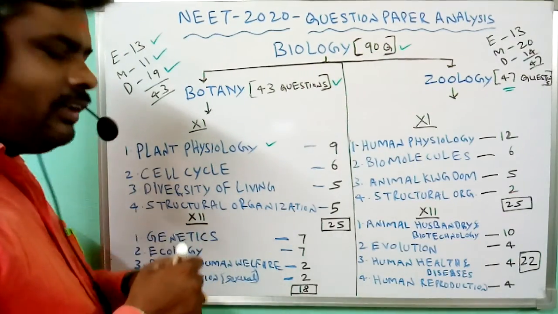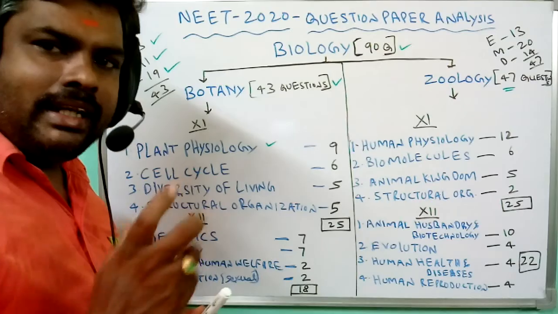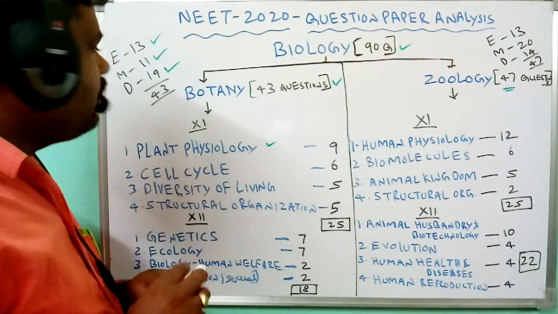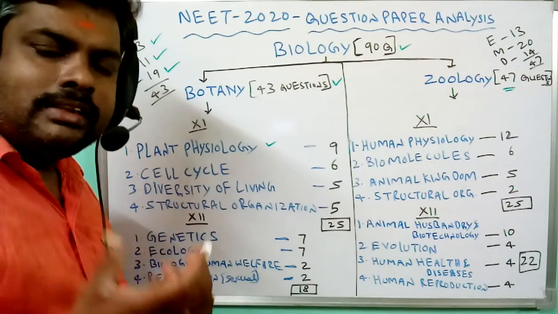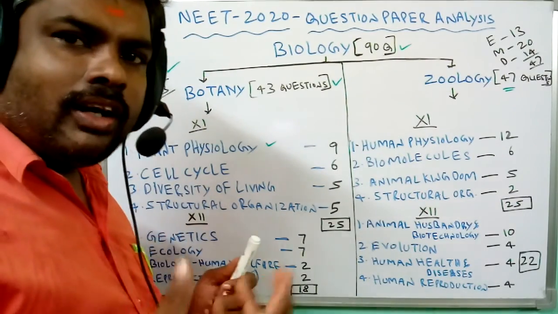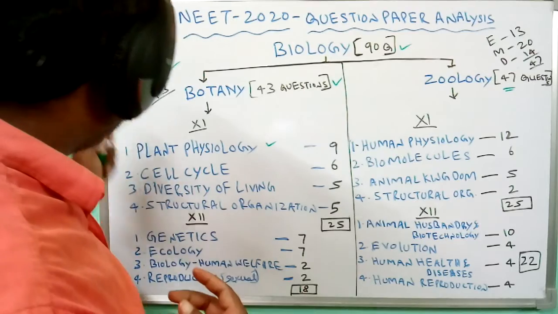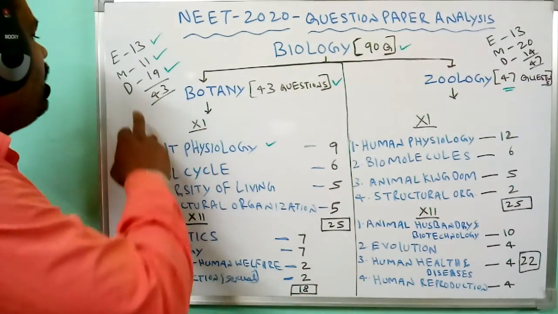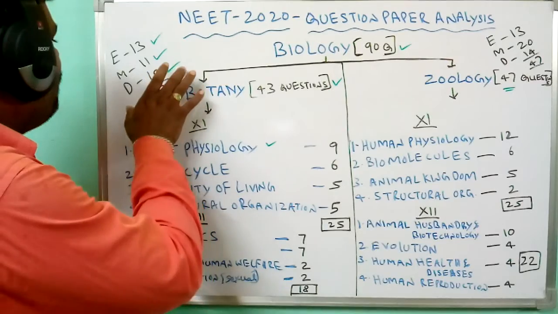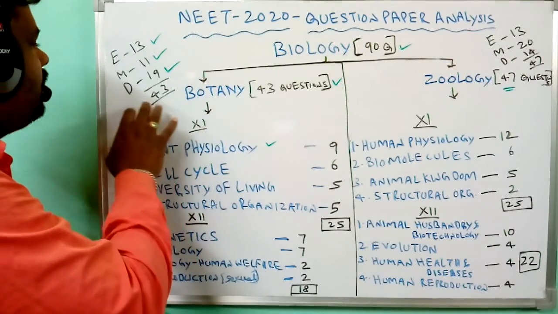These questions are tricky in nature, and some need analysis. Only students who have read well and understood the concepts well could answer these 19 questions. So the difficulty level is observed in this manner.